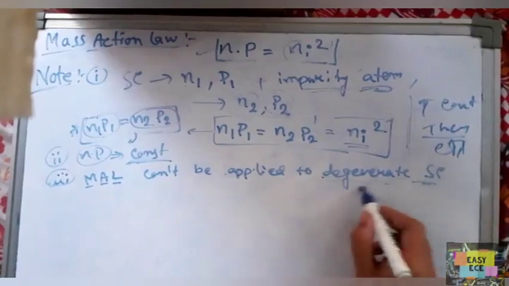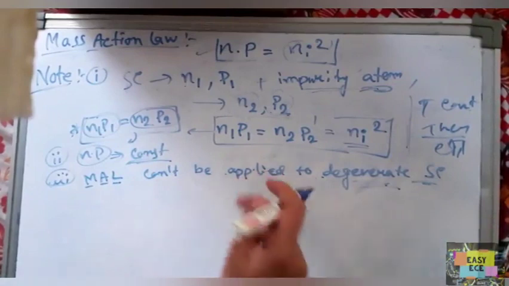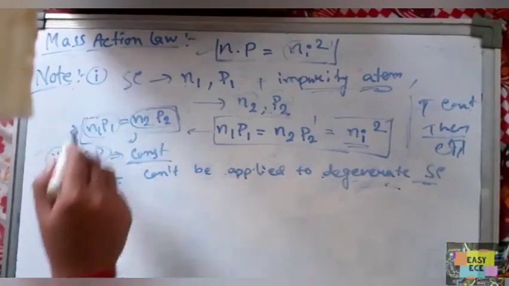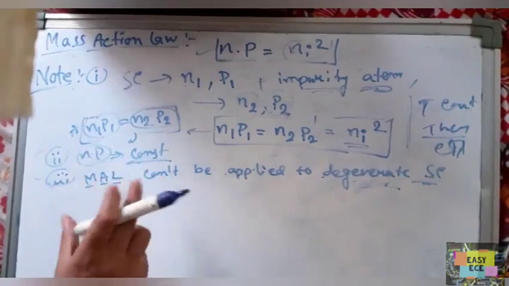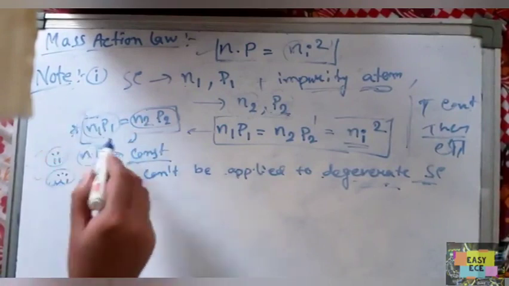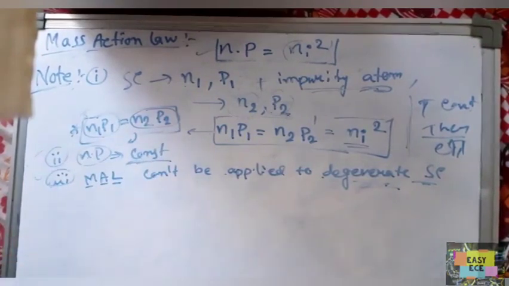For a degenerate semiconductor, we never use the mass action law. So these three points are important for the mass action law, mainly the first two, the constant product and these formulas, which are very important for the mathematical problems we solve later on this topic. So that is all about mass action law.